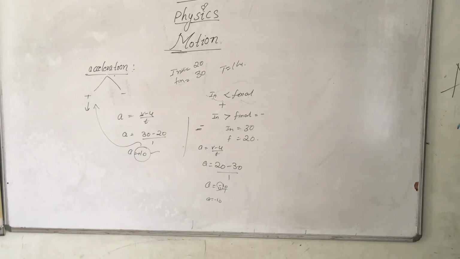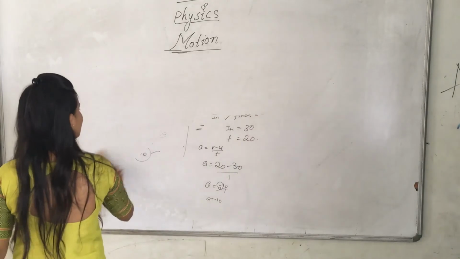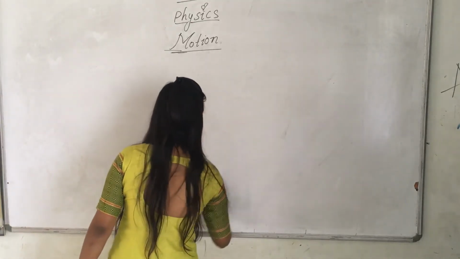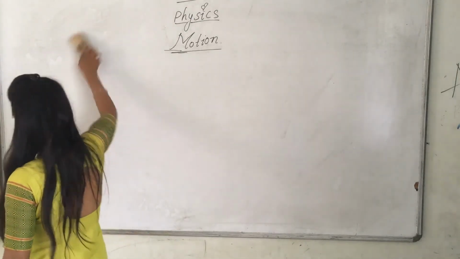Okay, come on, let us see the graphical representation of motion. Distance time graph and velocity time graph. Graphical representation, and by that we can start with the equations.